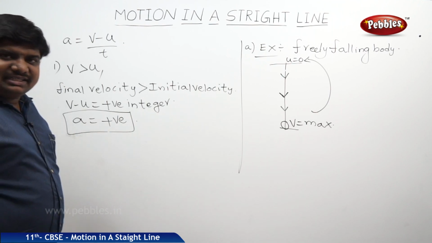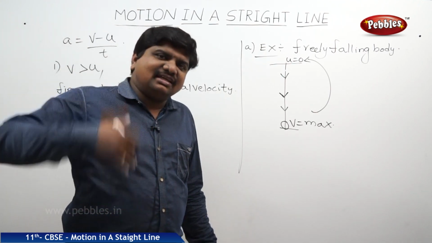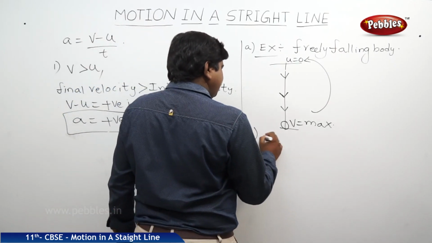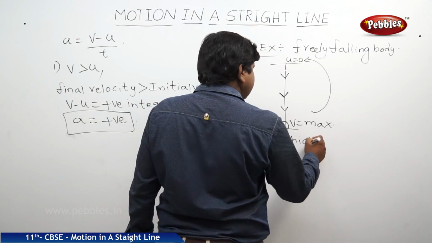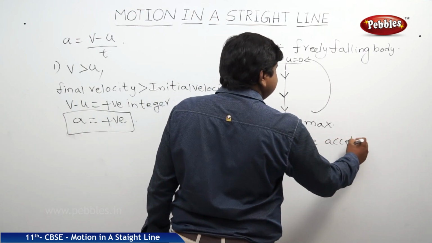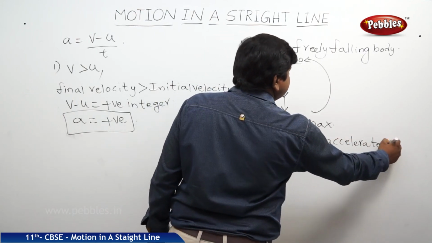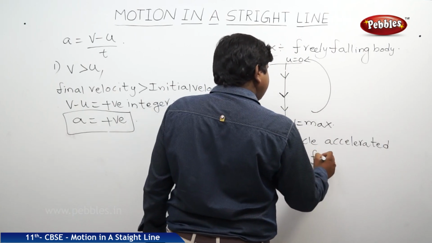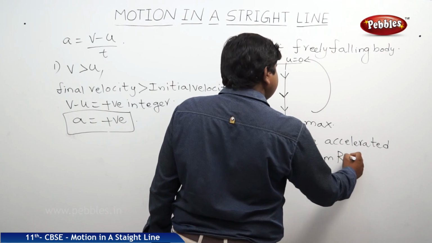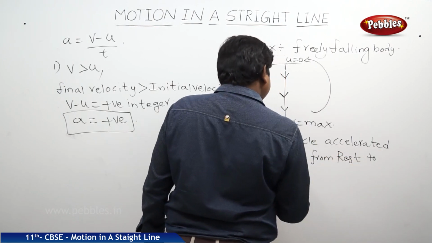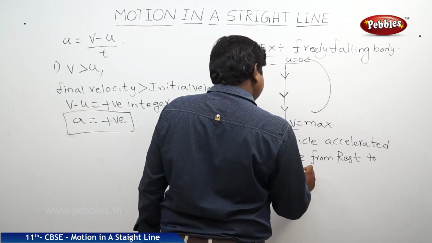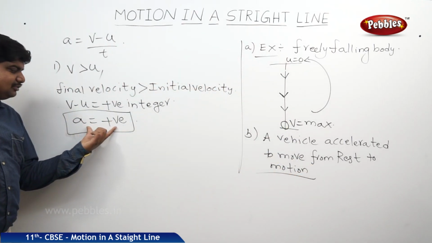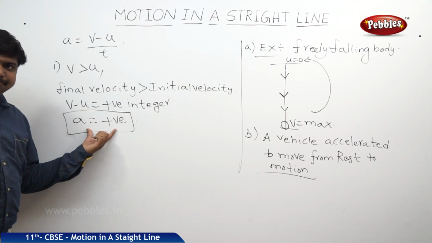One more example is if a body is trying to accelerate to move from rest to motion. So a vehicle accelerated to move from rest to motion. This is also one of the cases where we can expect a positive sign of the acceleration.